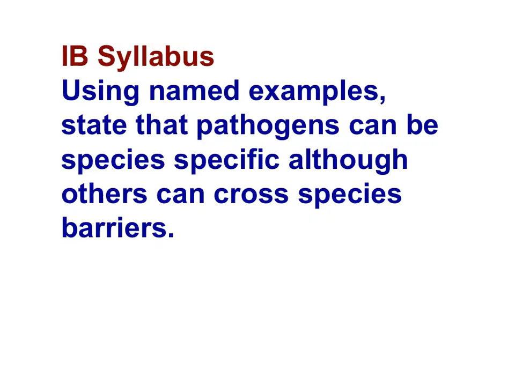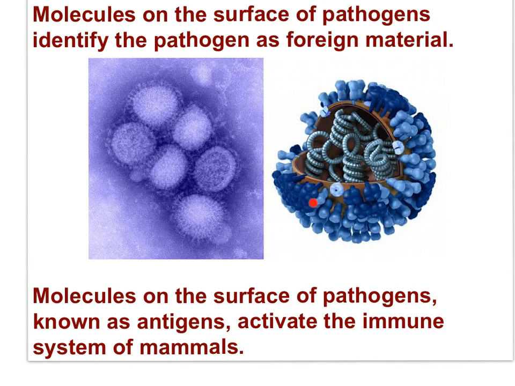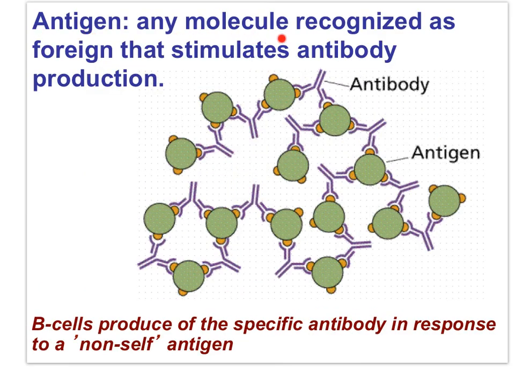Here is the IB syllabus statement that I've been targeting. Using named examples, state that pathogens can be species-specific, although others can cross species barriers. Molecules on the surface of pathogens identify the pathogen as foreign material. The molecules on the surface of pathogens are known as antigens, and antigens activate the immune system of mammals. An antigen is any molecule recognized as foreign that stimulates antibody production. This should be review from topic 6. Memorize this definition of an antigen.